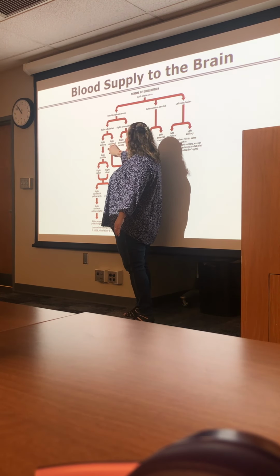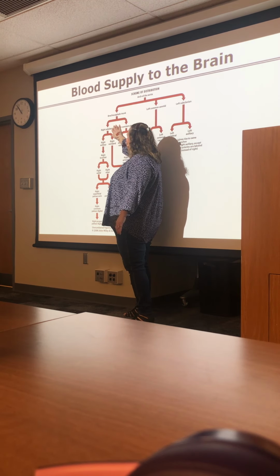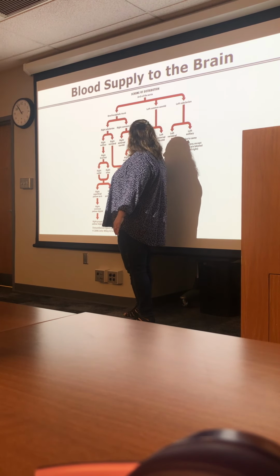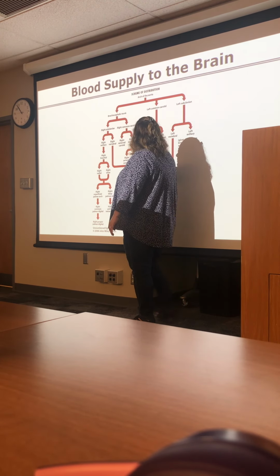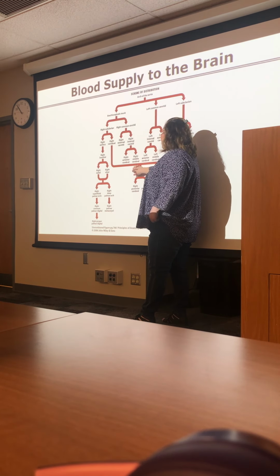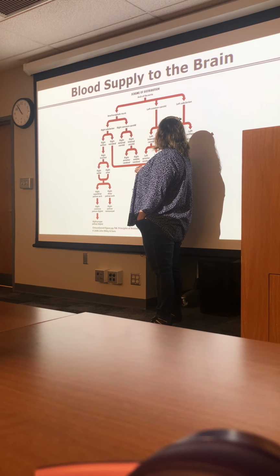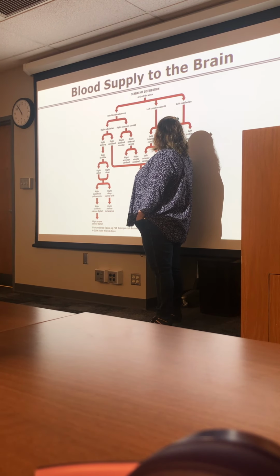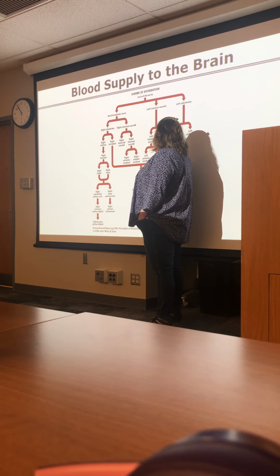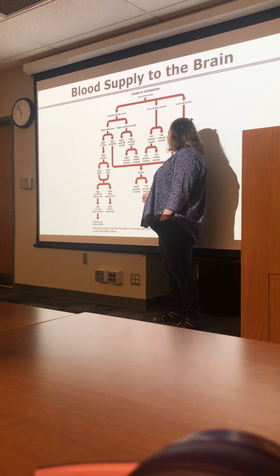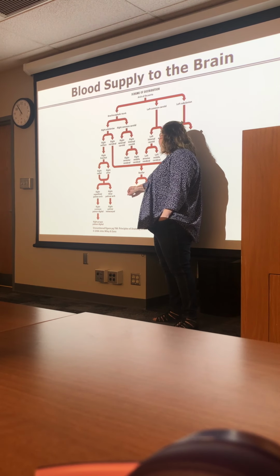So if we get into the right vertebral, we're going to have to take the brachiocephalic trunk through the right subclavian into the right vertebral. Right vertebral goes through the transverse foramina, up through the foramen magnum, gives off a bunch of arteries to things like the spine and to the cerebellum, and it's going to meet with the vertebral from the other side to form the basilar at the base of the pons. And then it's going to continue and give its two terminal branches, which are the posterior cerebrals. That's how we're getting to the posterior cerebellum.